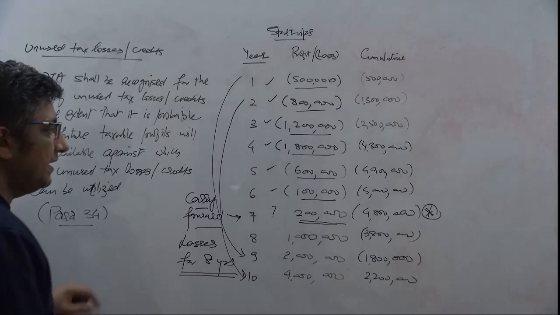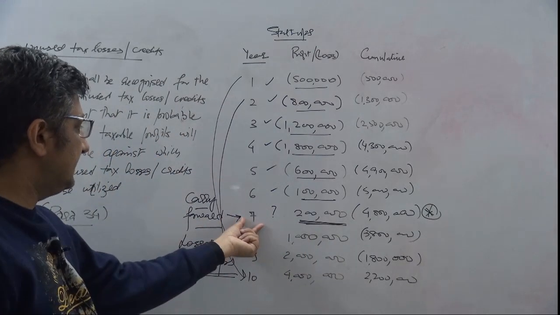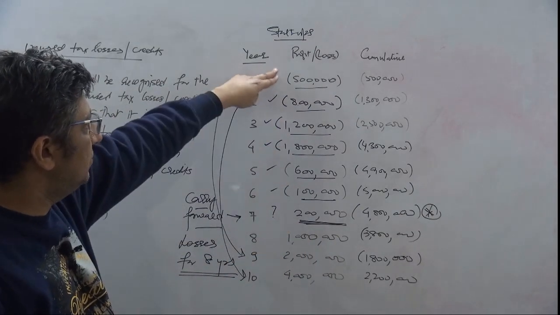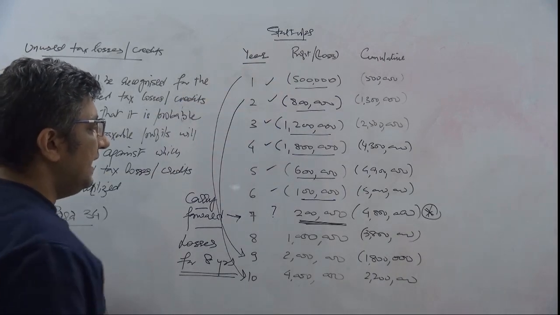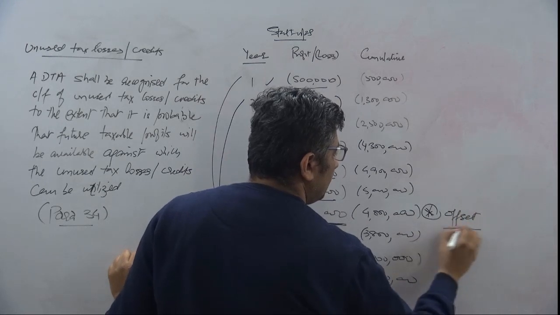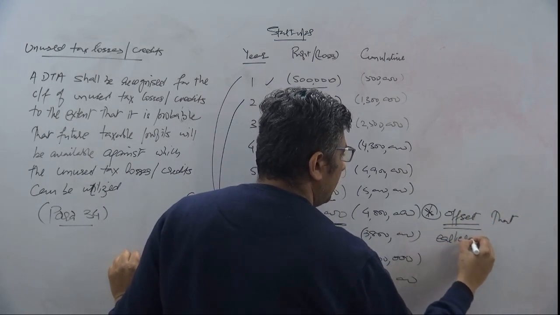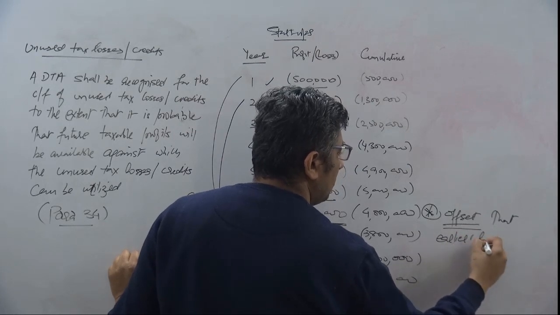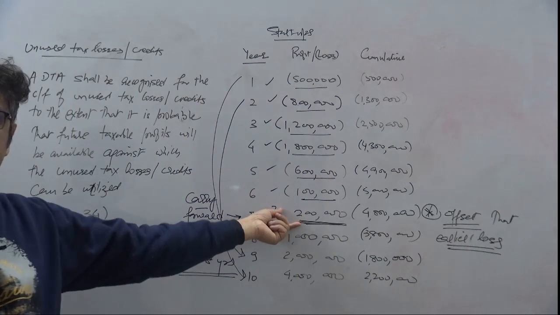So even if I'm making a profit of 200,000 in year 7, 6 years ago in year 1 itself I had a loss of 500,000, which means that I can offset that earlier loss against this profit.